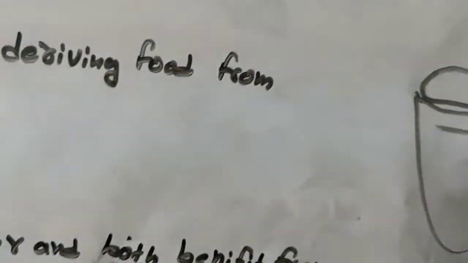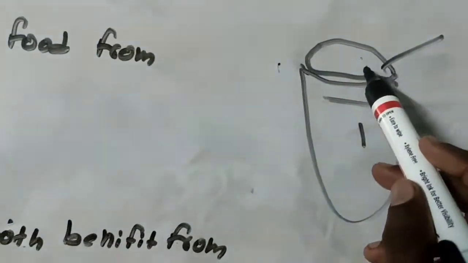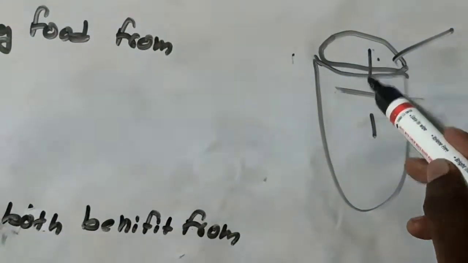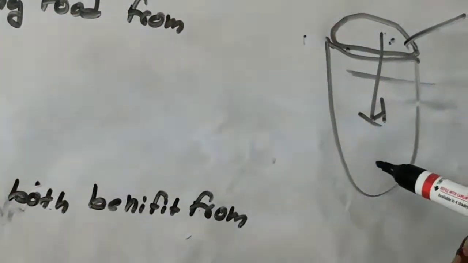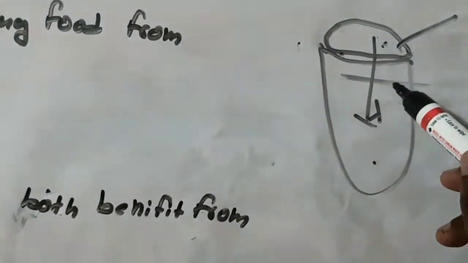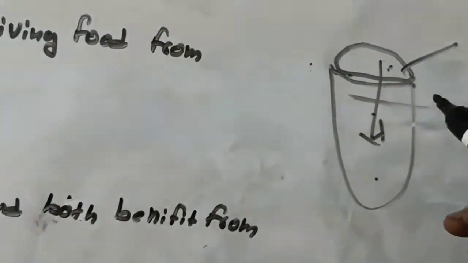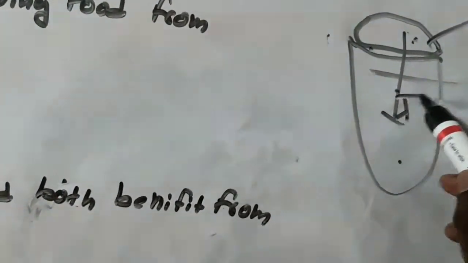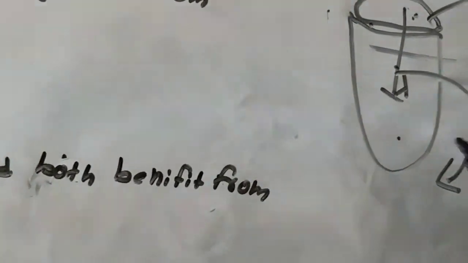Okay, its base. So now when this lid is open, when any insects pass through this pitcher, what will happen? The insect will be trapped in the pitcher and the lid will be closed, and the enzymes present inside the pitcher will be secreted and the insect will be digested, and the nitrogen present inside this insect will be utilized by the plant.